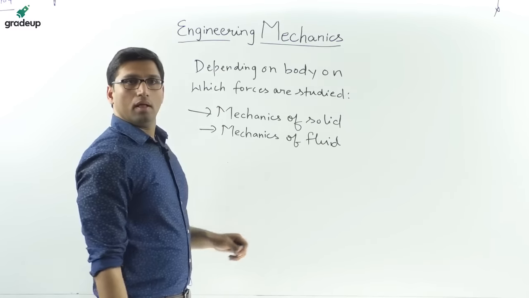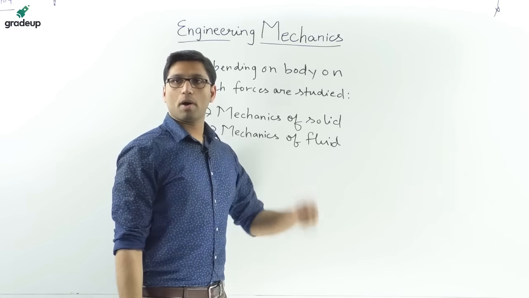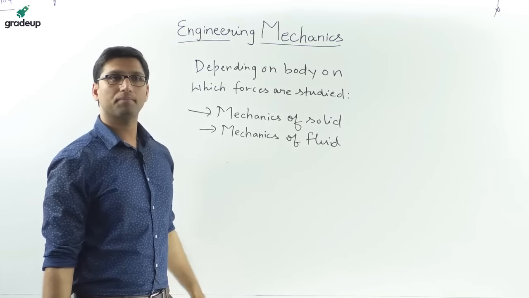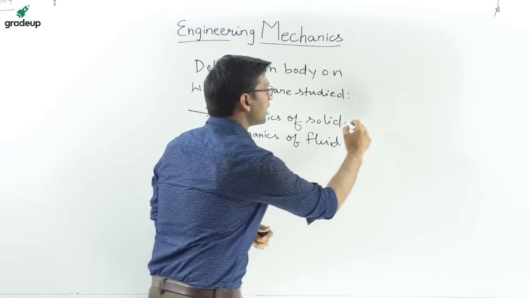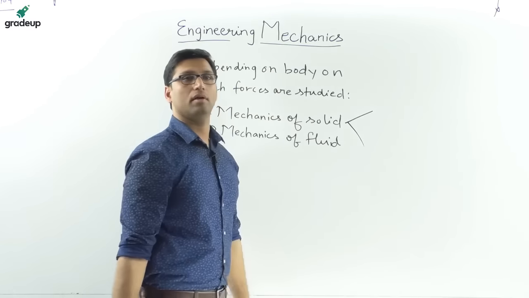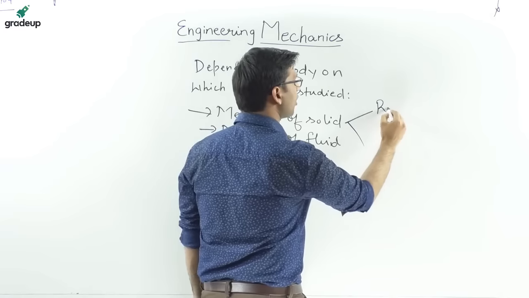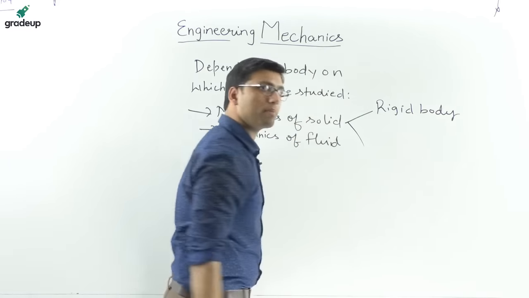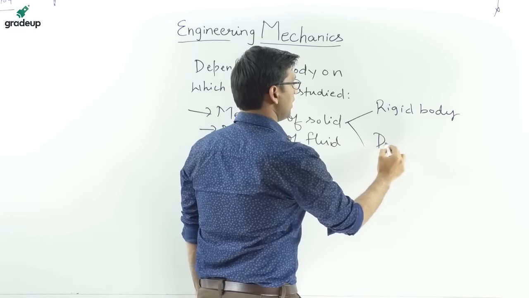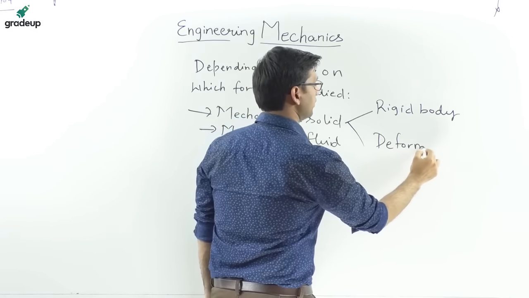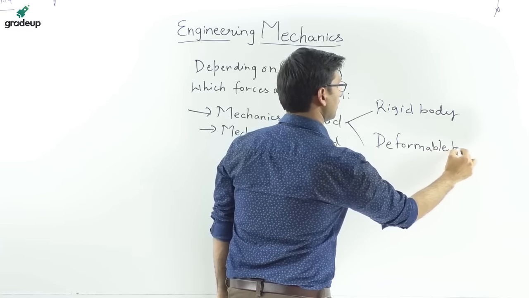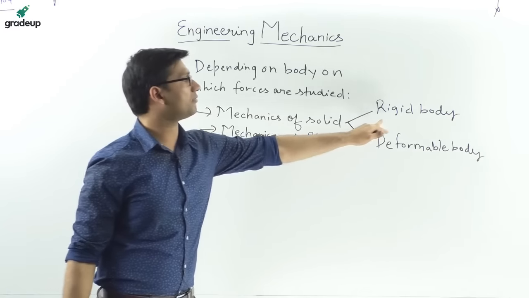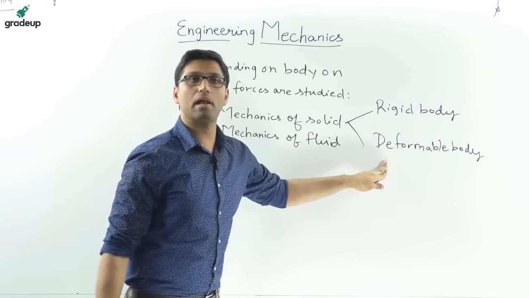Now, I hope you know about this. How do we classify mechanics of solid? Any idea? These solids are further classified into two parts. One is mechanics of rigid body or non-deformable body, and the other is mechanics of deformable body. So mechanics of solid is further classified into rigid body and deformable body.